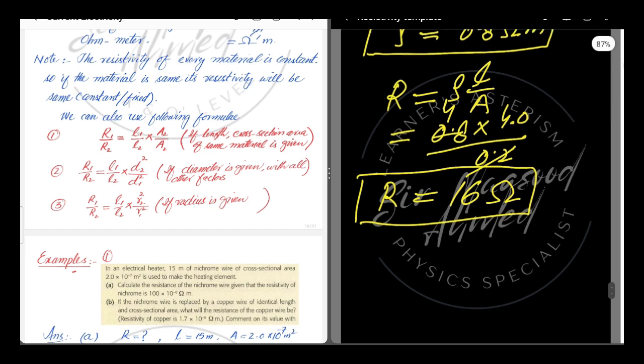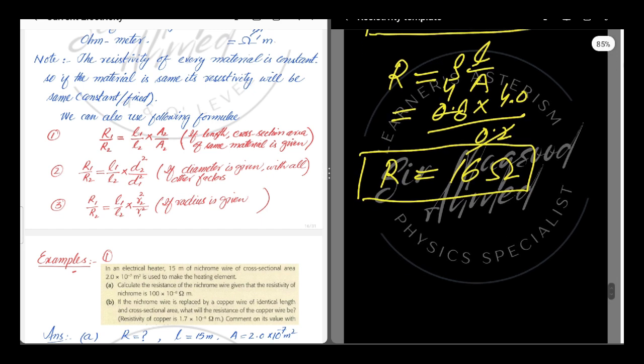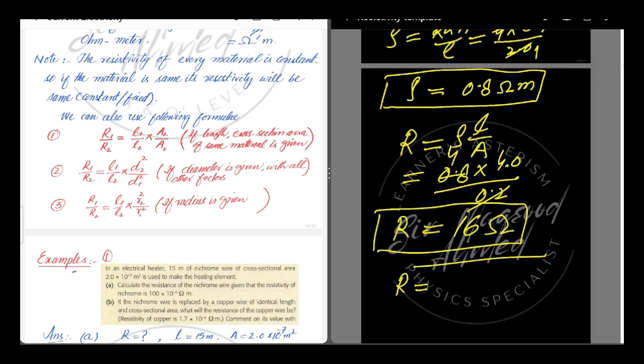Dear students, to solve the MCQ questions, we use logic. As we have discussed, the resistance of a conductor is directly proportional to the length and inversely proportional to its cross section area. Now we will solve it by the ratio method or logically, which we use especially in MCQs.